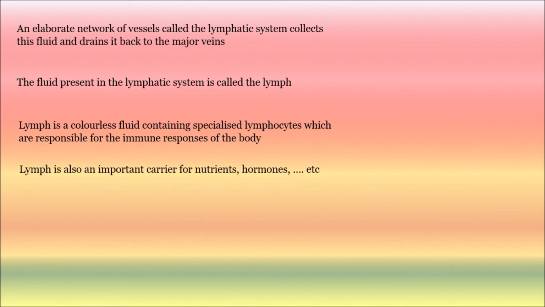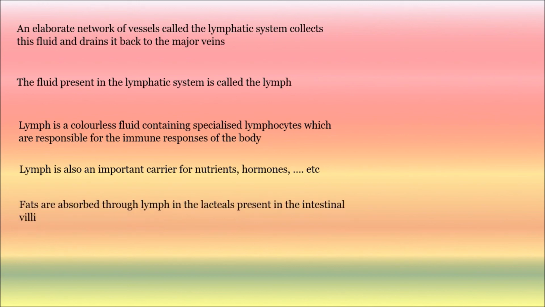Lymph is also an important carrier for nutrients, hormones, etc. And lymph absorbs fats in the form of lacteals present in the intestinal villi. So fats are absorbed through lymph in the lacteals present in the intestinal villi. So this is in brief about